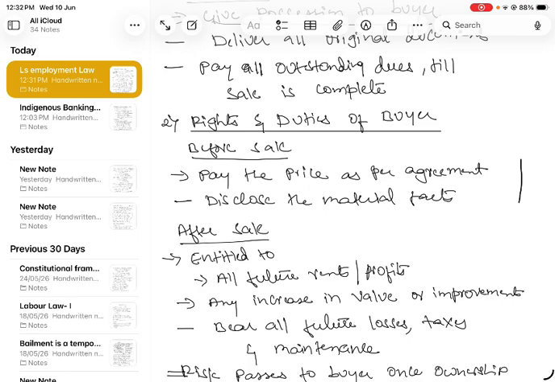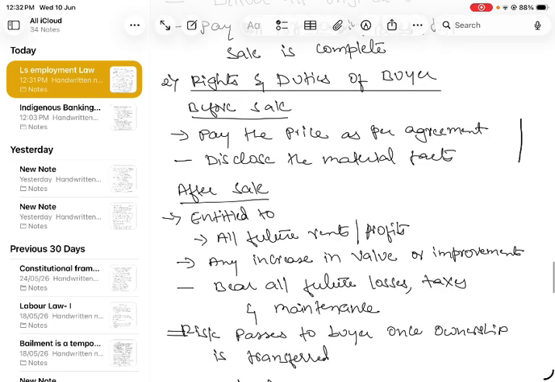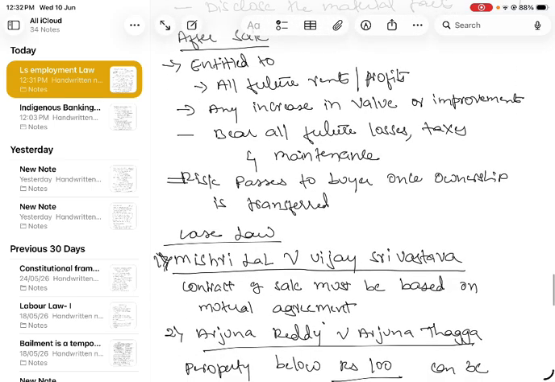Because the seller's right will be no more, because he has sold, the buyer alone will have all the rights for all future rents and profits, and any increase in value or improvements, and he bears all the future losses, taxes and maintenance, because he will be the owner. And once he has paid and bought the plot, home, building or land, then the risk passes to the buyer once ownership is transferred to his name, right?